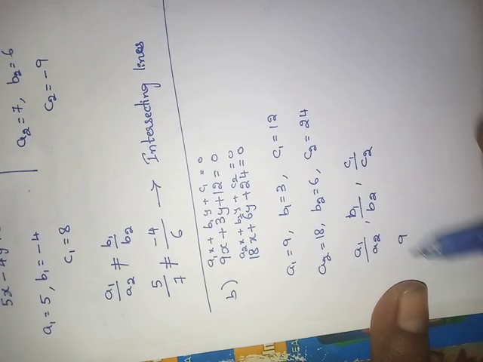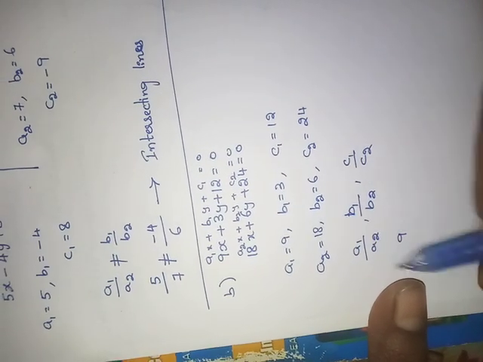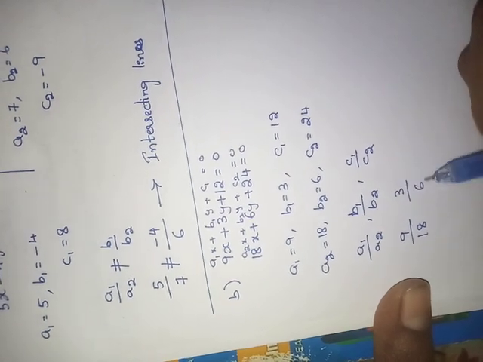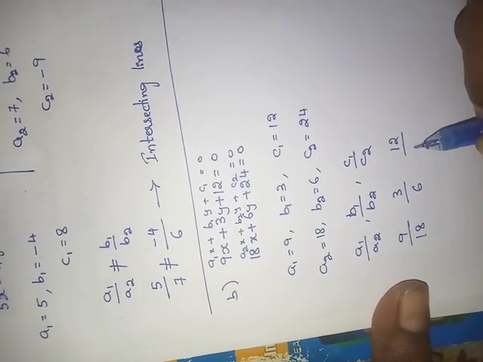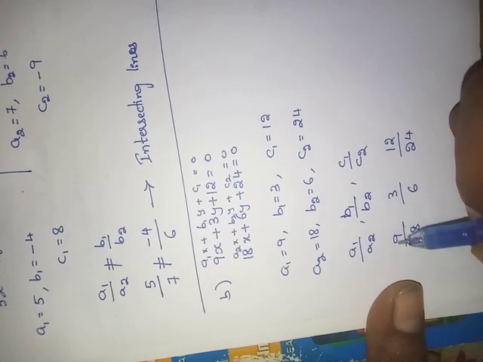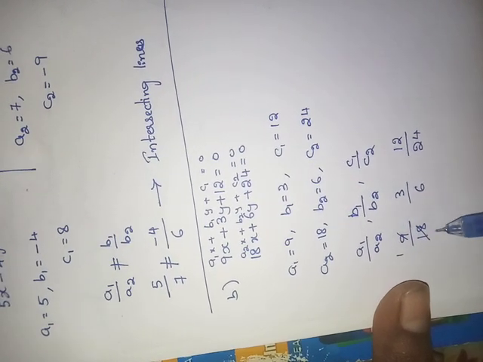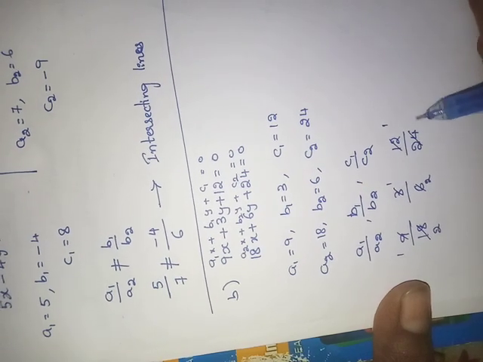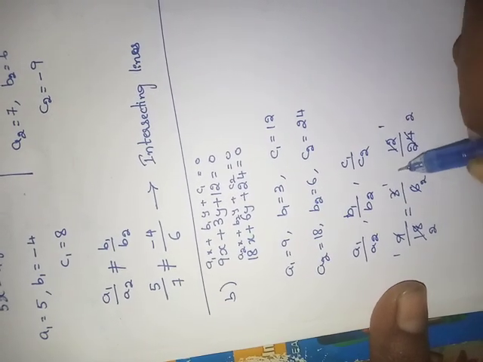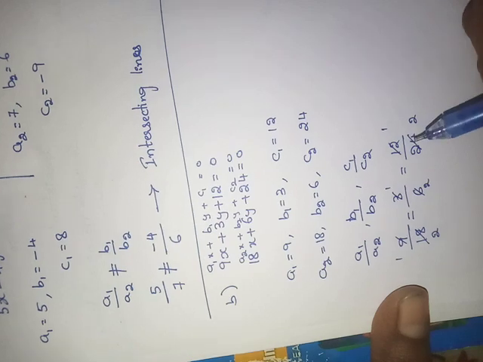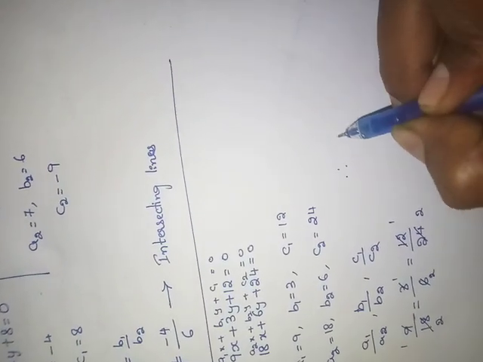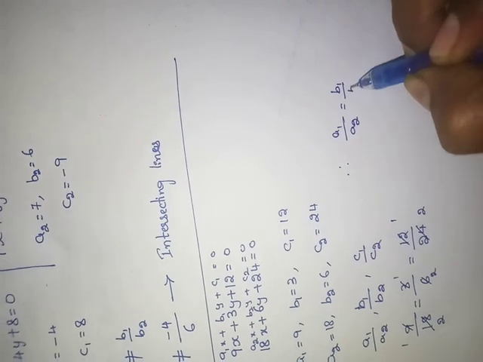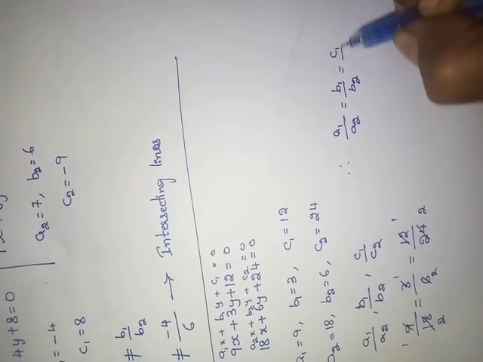Compare. a1 value 9, 9 by 18. b1 value 3, 3 by 6. 12 by 24. Here see, 9 ones are 9, 9 twos are 18, 3 ones are 3, 3 twos are 6, 12 ones are 12, 12 twos are 24. Means what we got? 1 by 2, 1 by 2, 1 by 2. Therefore a1 by a2 equals b1 by b2 equals c1 by c2.